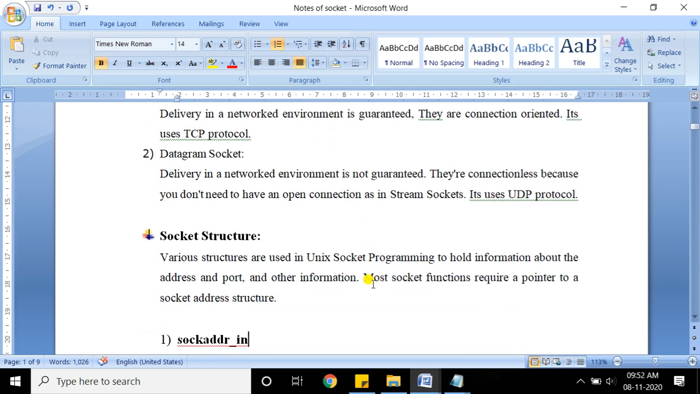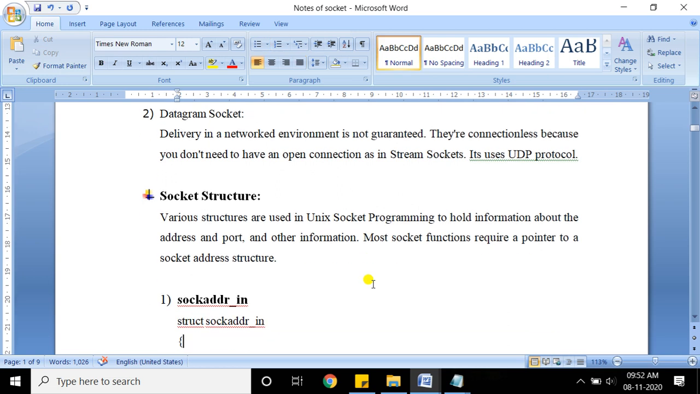Okay, now before going into the detailed discussion of what this programming is and what the system calls are, let me talk a little bit about the socket structure. We are going to perform these labs in Ubuntu, which is a flavor of the Unix operating system. Here it provides various structures. As all of you know, a structure is a collection of heterogeneous elements, or heterogeneous data items.